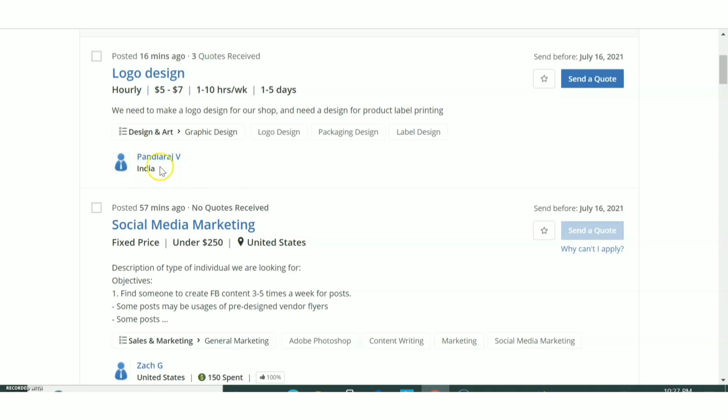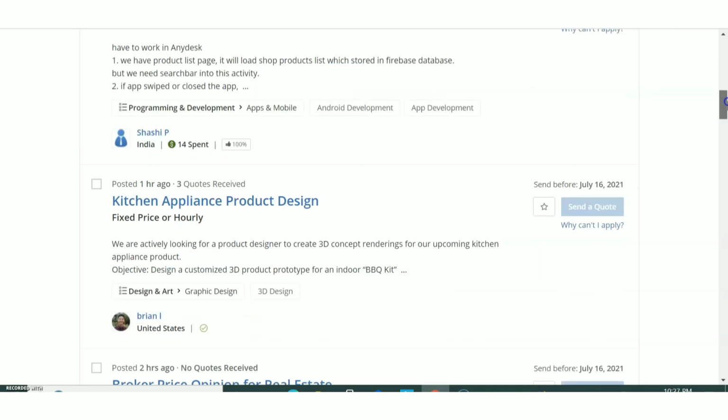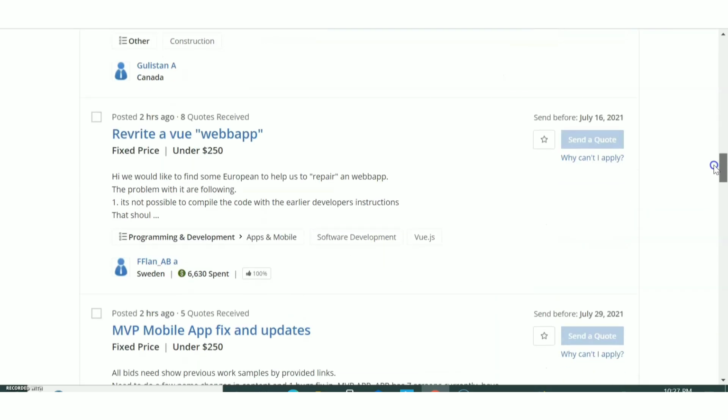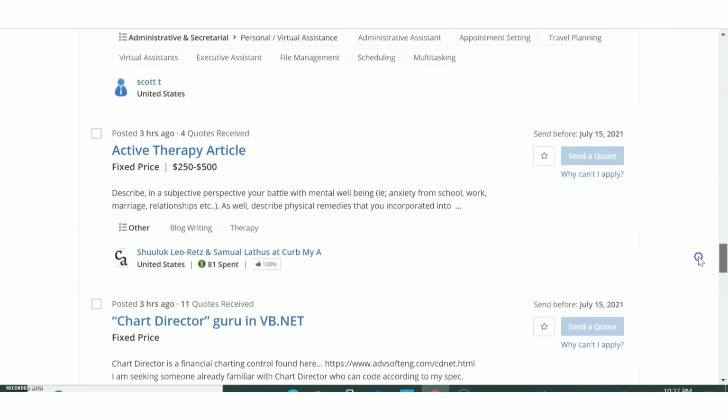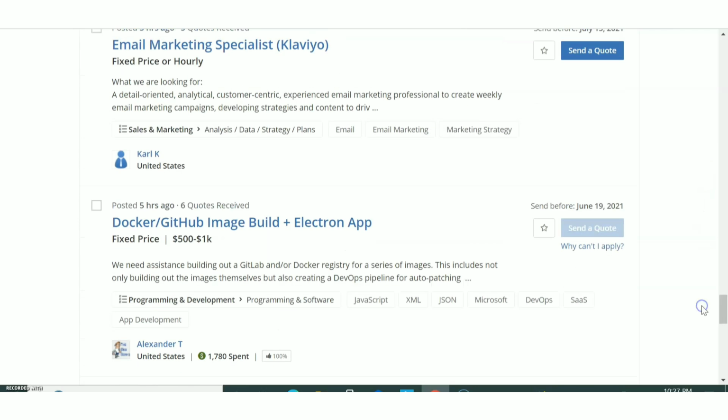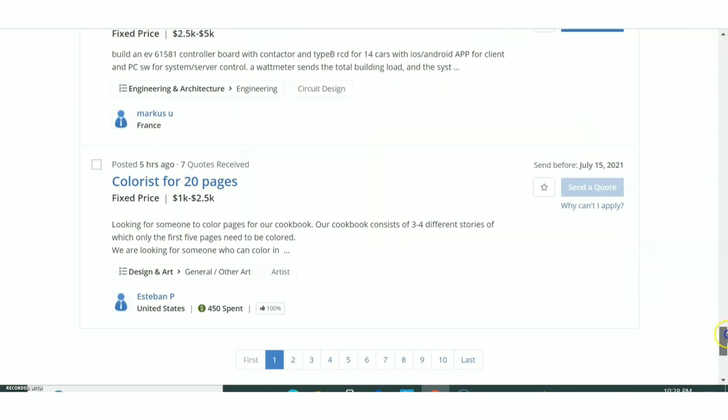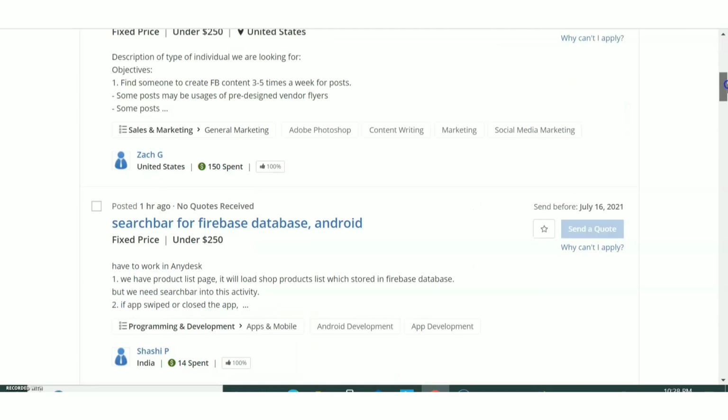Okay. So here you can see this person has not spent any money. So if you are finding the same job from a verified person, then it will be better that you take that job. Okay. And also along with some clients, you can see there is a green tick mark. Okay. So if you go below and see, you can see a green tick mark along with some clients, and that means they are verified.